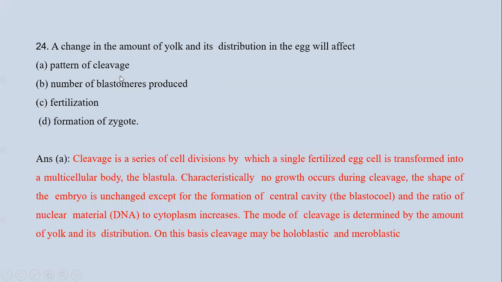A change in the amount of yolk and its distribution in the egg will affect first, pattern of cleavage, second, number of blastomeres produced, third, fertilization, and fourth, formation of zygote. We know that cleavage is a series of cell divisions by which a single-celled fertilized egg is transformed into a multicellular body, and this is known as blastula.